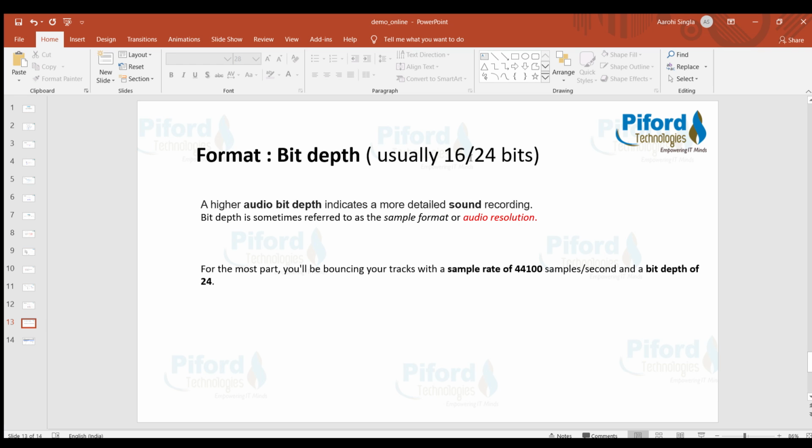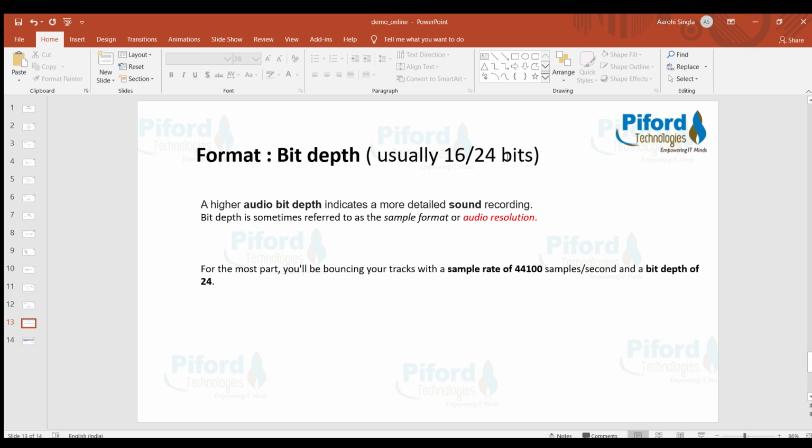The more bit depth, that simply means better quality of audio. When the bit depth is too low, that means the recording is not that accurate, right? More bits means accuracy, and fewer bits means poor quality audio.